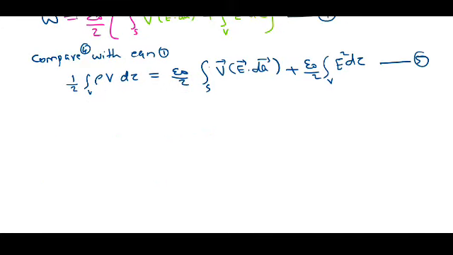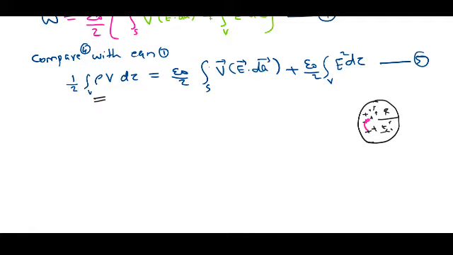If I integrate the LHS of this equation, that is, if I integrate over a volume, for example, I have a solid uniformly charged sphere, and this sphere has a radius R. This is uniformly charged, and rho is the charge density.